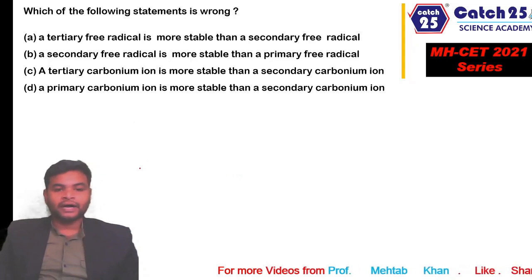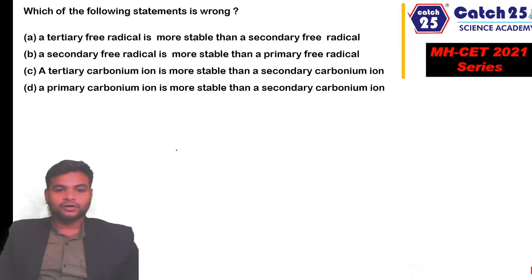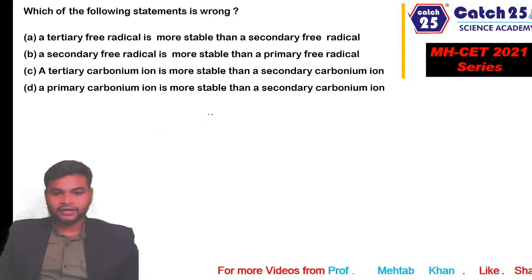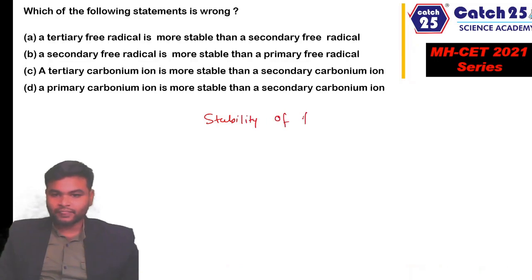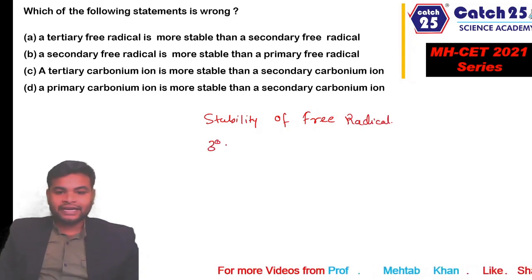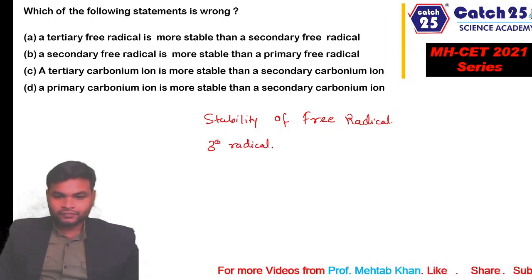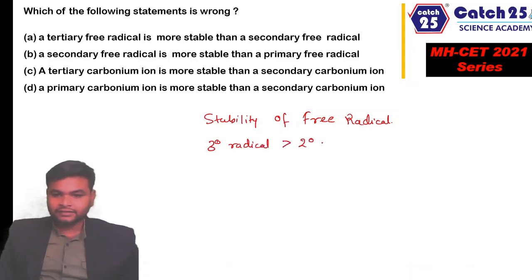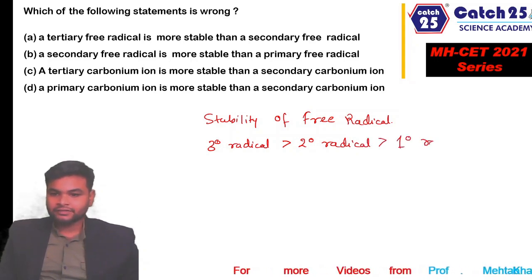Right. So carbonium ion and free radical stability we have to know. Then only we can answer this type of question. Let's see the stability order of free radical and carbonium ion. Stability of free radical. So tertiary radicals are more stable than secondary radicals, and secondary radicals are more stable than primary radicals.